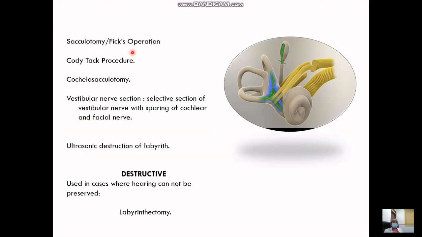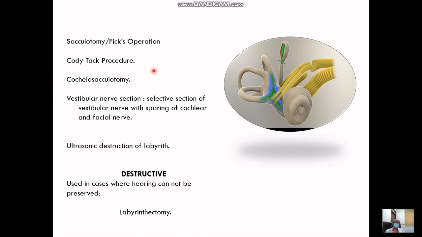As already told, there is a distended saccule, and the saccule lies against the stapes footplate. So in sacculotomy, we make a hole through the stapes footplate with a needle into the saccule, and that decompresses the saccule and relieves the patient of the symptoms. That is known as the Fick operation. Another is the Cody tack procedure. In this also we go through the stapes footplate, we puncture the saccule, and in that we keep a steel tube. So it constantly decompresses the saccule and keeps the patient free from the symptoms of Meniere's disease.